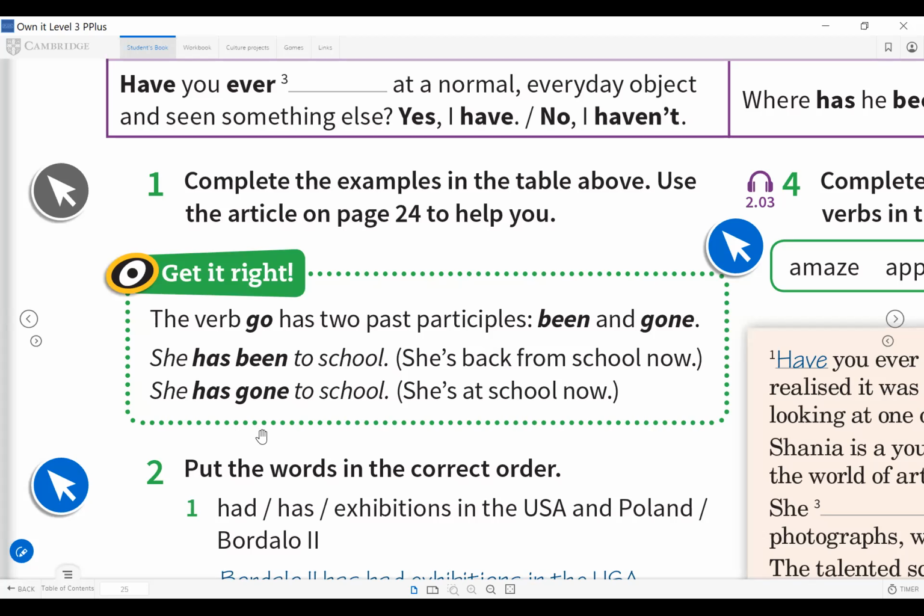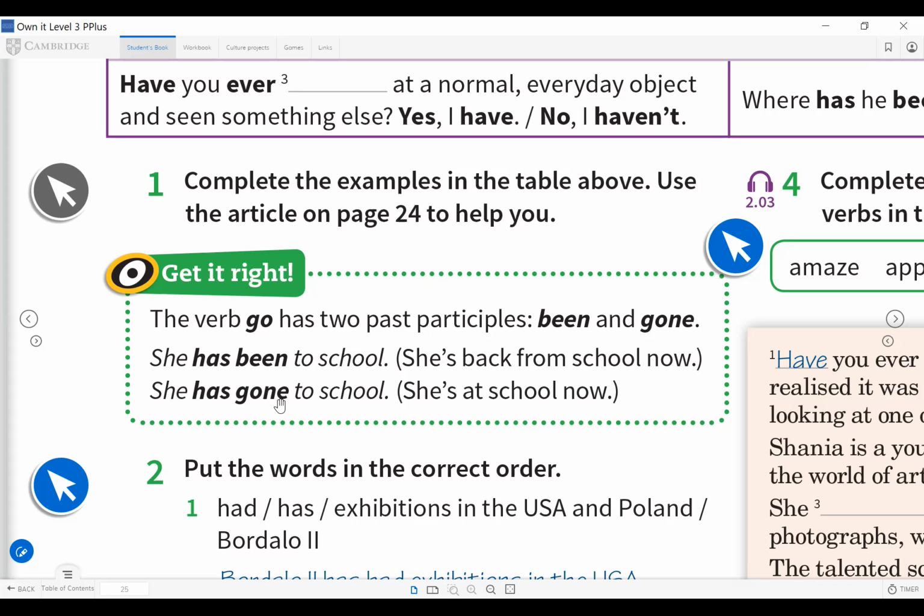Let's focus on it. So she's been to school. In the sentence, she's been to school, the meaning is that she is back from school now, which means she went there and now she's here. She came back. She's here. She's back from school. She went somewhere. She came back.